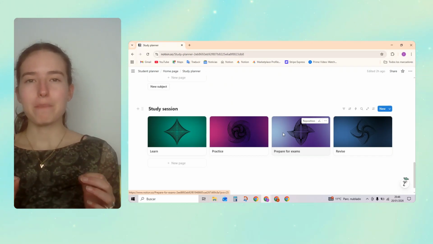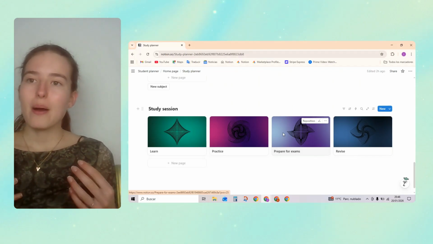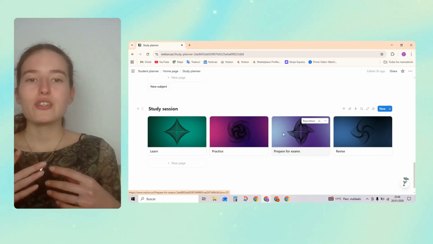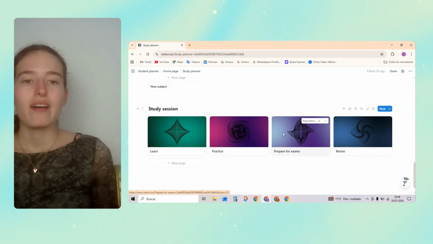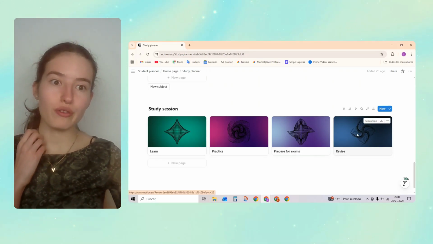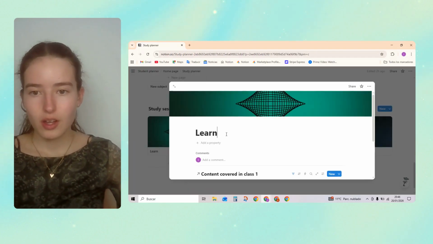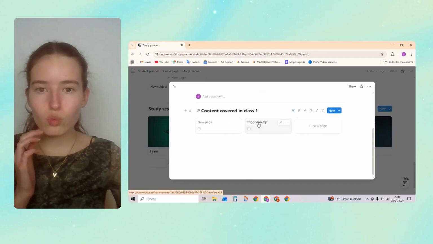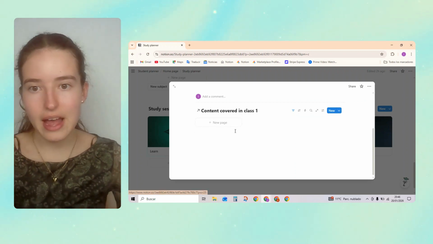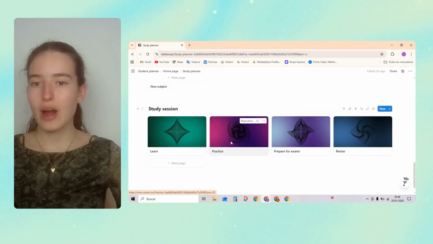So each day we're going to do like 1 or 2 exercises that will come in the exam, those type of exercises that you know will be in the exam. We're going to do that, okay? And then revise. So first of all, learn. We're going to learn what we saw today at school, and we're going to press it like that, and that's it. We've done it. Then we're going to practice.